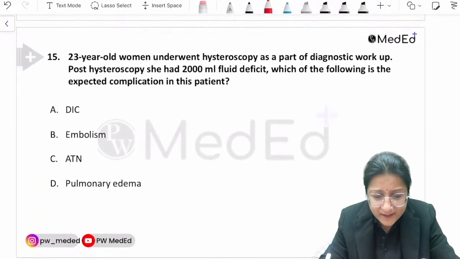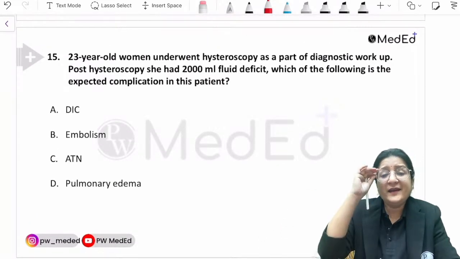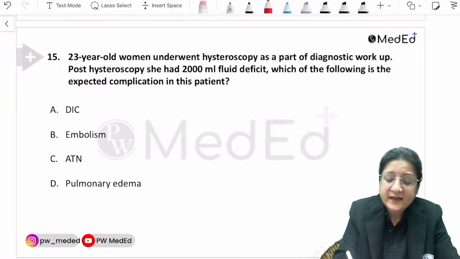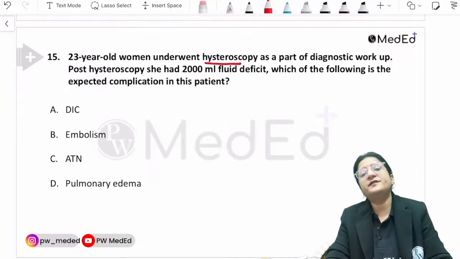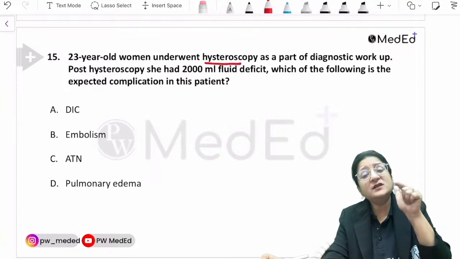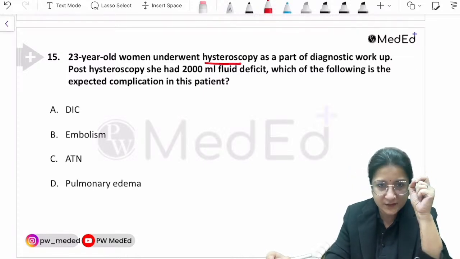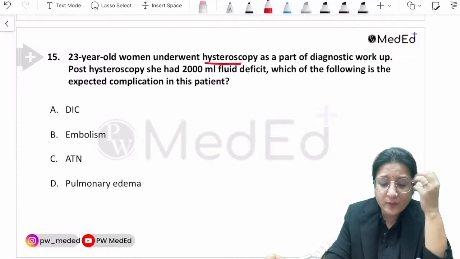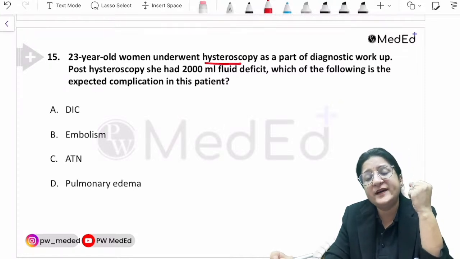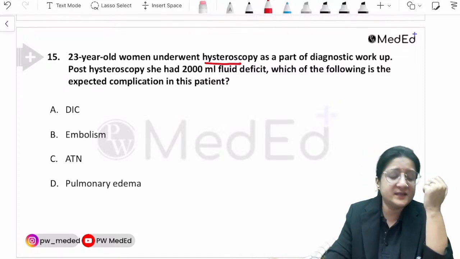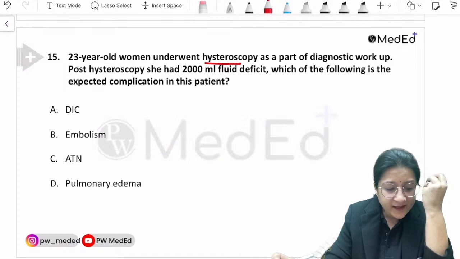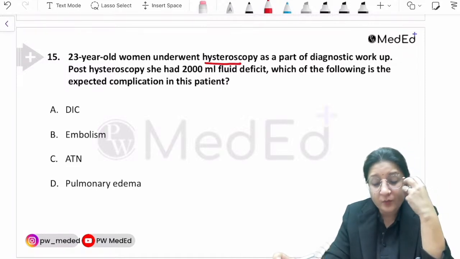Now let's have a look at the next question. A 23-year-old woman underwent hysteroscopy as a part of diagnostic workup. I'll tell you, this is also a repeat question, not a very recent repeat, but within the last 5 years. Post hysteroscopy, she had 2000 ml fluid deficit. Which of the following is the expected complication? Okay, so what do you think?